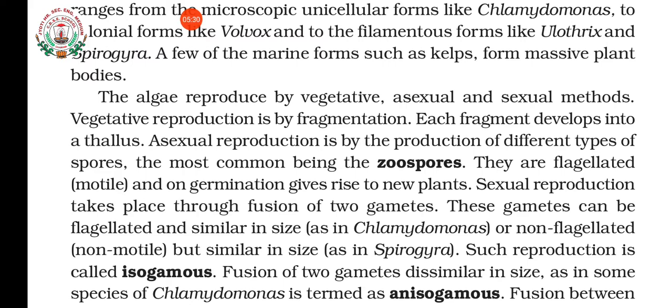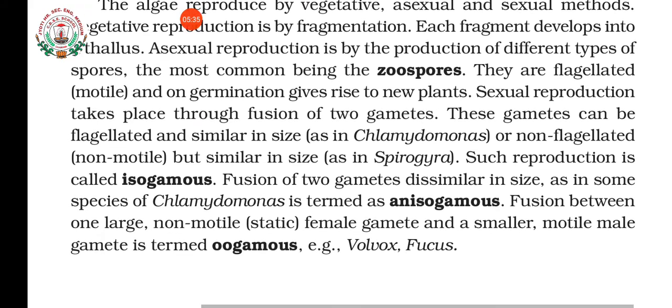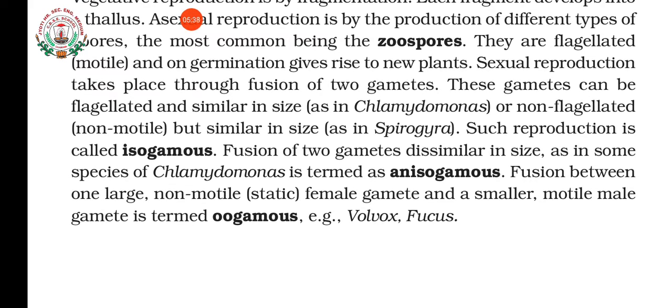You can see that sexual reproduction can be divided into three types, that is isogamous, anisogamous and oogamous. This also we have studied, isn't it? So isogamous means that the gametes, that is male and female gametes, are similar in size. Similar in size, and they are flagellated, as in the case of Chlamydomonas, or sometimes they may be non-flagellated, non-motile, and they will be similar in size.